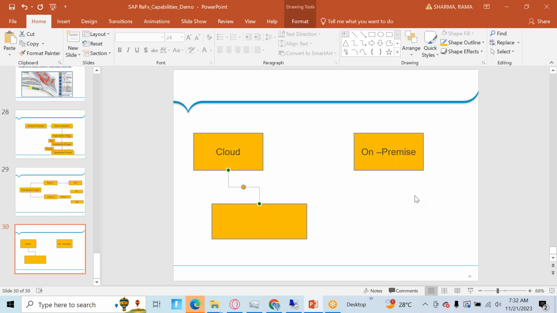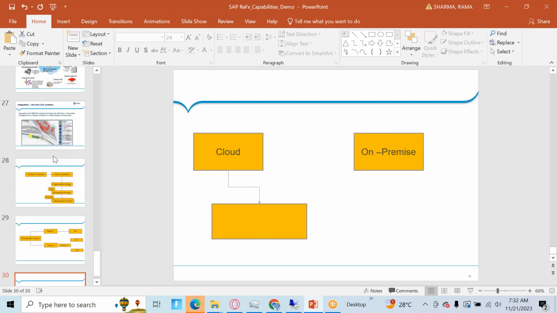Another is on-premise, where as a customer you will install the SAP in your premises. You will have the server, you will bear all the cost of infrastructure, implementation, everything. So that is on-premise, where your consultant will do the implementation by changing the configuration and all. So that is another part, just an add-on to what was explained previously.